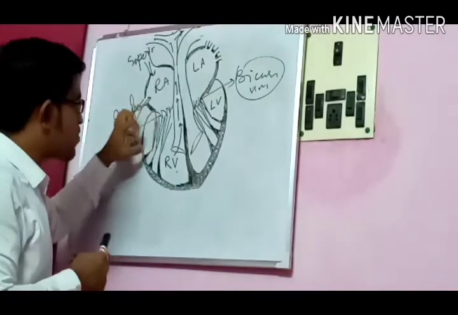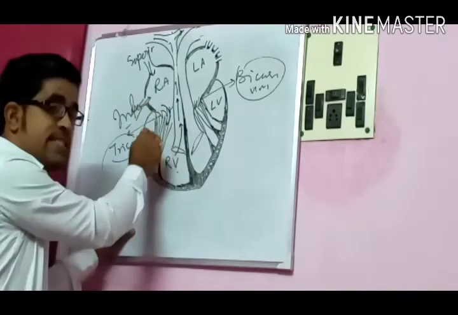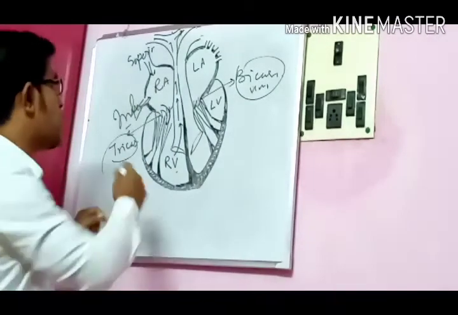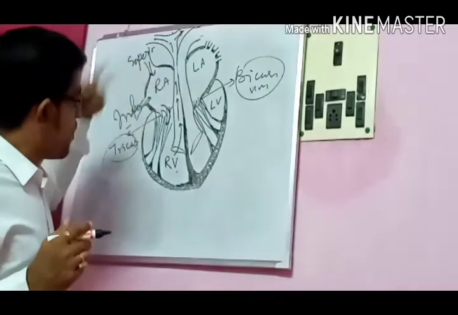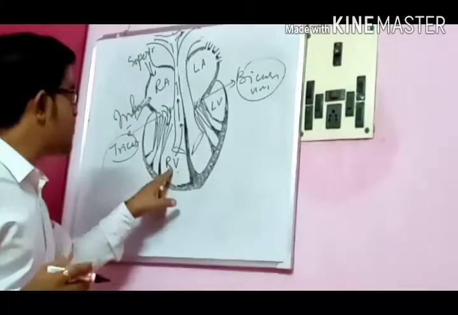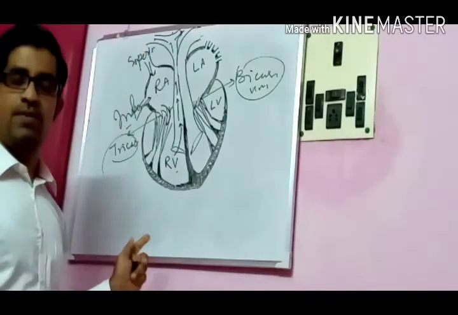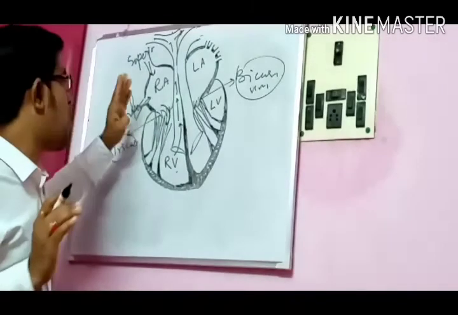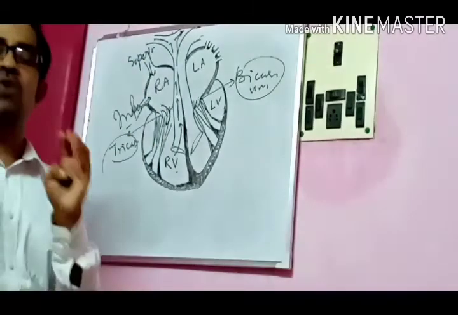These chordae tendineae help to open the valve in their direction. Got my point? It is like a door system. So when this contracts, this valve will open only in this direction. Only in this direction. When this opens, the blood will fall down. It can never open in the opposite direction. Why? Because if it could open in the opposite direction, there would be an overflow or overflush of blood from the right ventricle to the right atrium. It is possible, but it never happens. For that purpose, these valves never open in the opposite direction. They only open in the downward direction due to the attachment with the chordae tendineae.